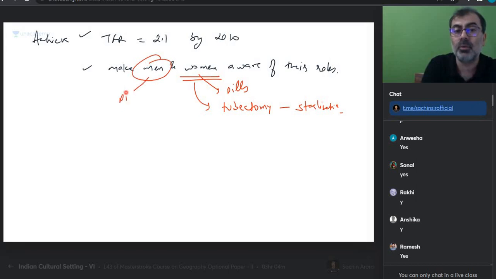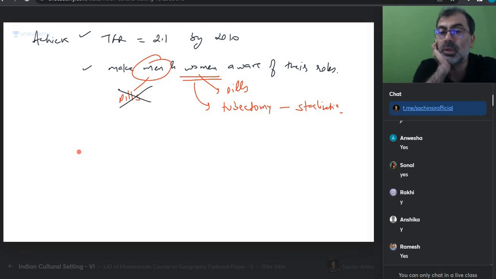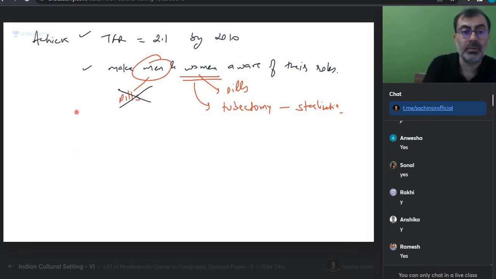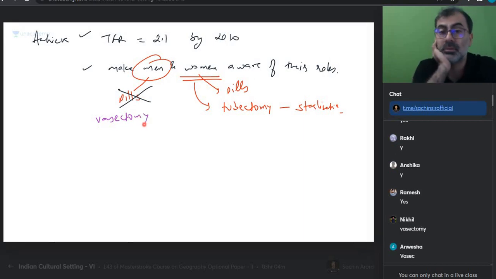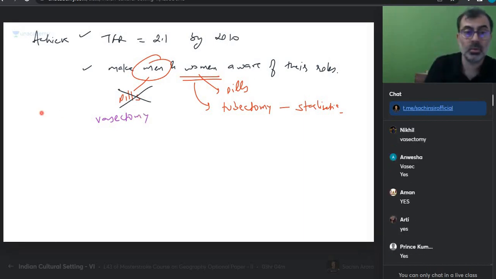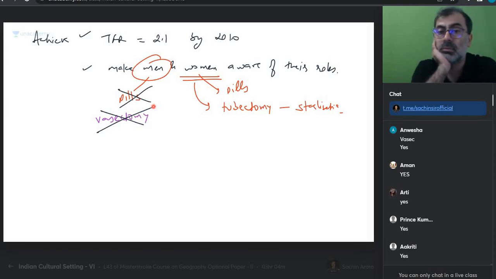Okay, what is there for man? Give the man a pill. Man says, why will I take the pills? I will not take the pills. Okay? Next, what can we do? Vasectomy. Have you heard of that? Vasectomy is man sterilization. Now he says, no, this will affect my mardangi. This will impact my manliness. So the onus lies on whom? The woman. Get that? This is where this Swaminathan Committee was saying that if you want to do something,